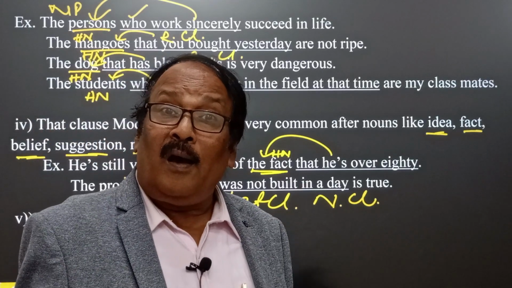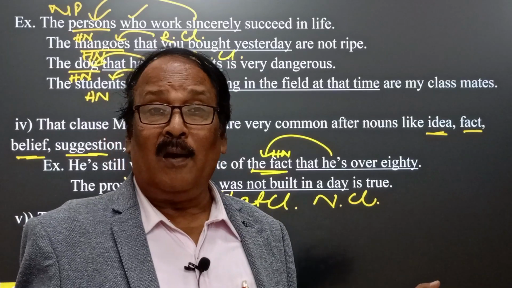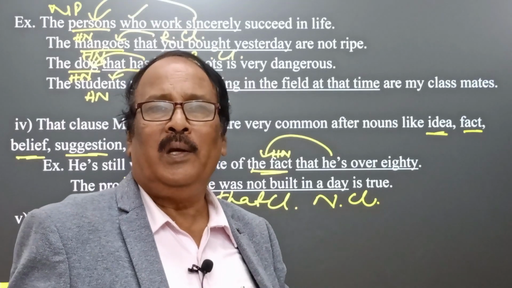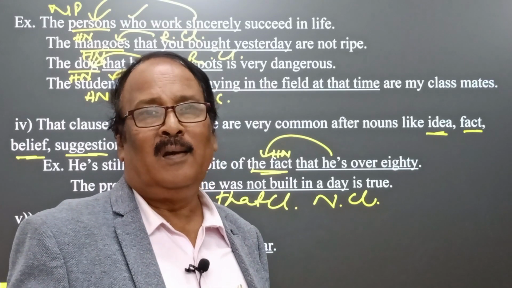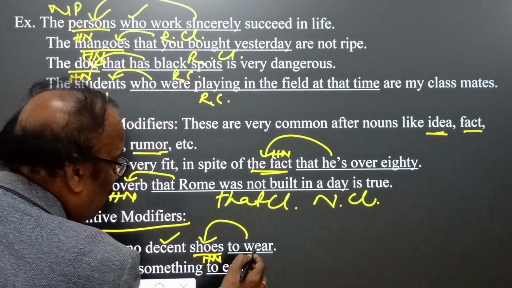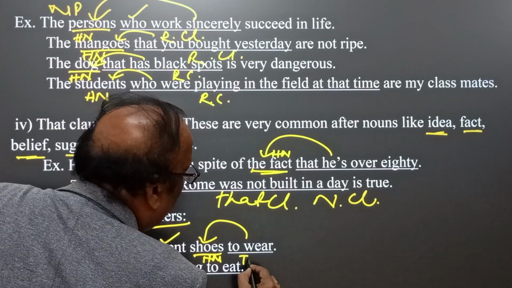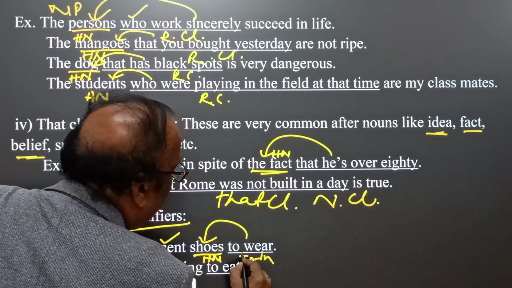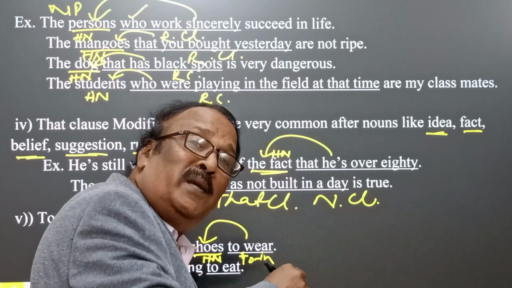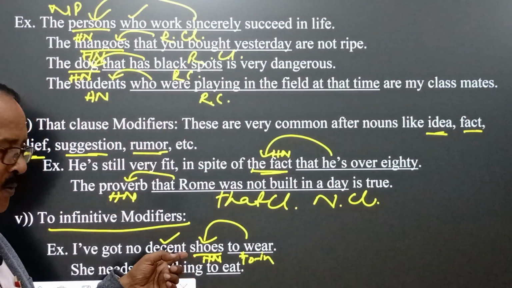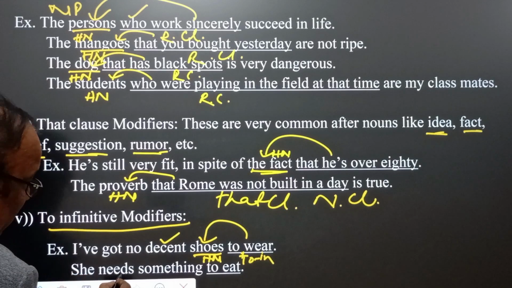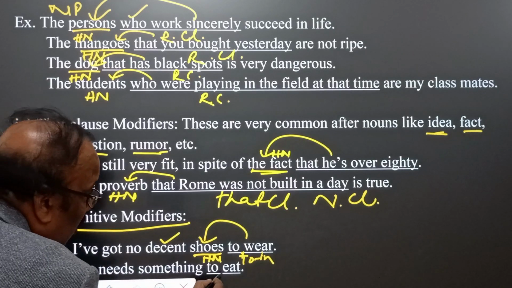So here, the matter is clear. I have no decent shoes to wear. It means I want to wear decent shoes, but sorry, I have none. Shoes to wear: to wear is a to infinitive, and we have the bare infinitive and the to infinitive. Here the to infinitive is used to modify the head noun when making noun phrases. And here we find she needs something to eat.